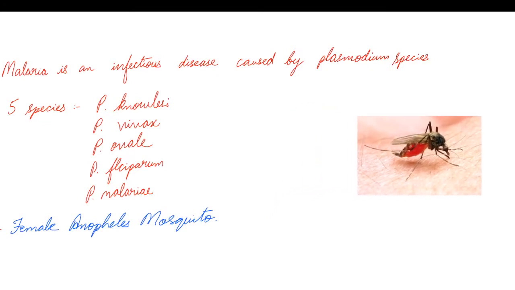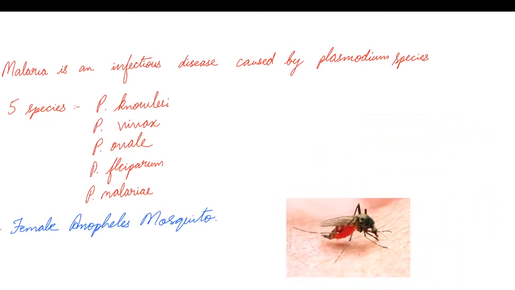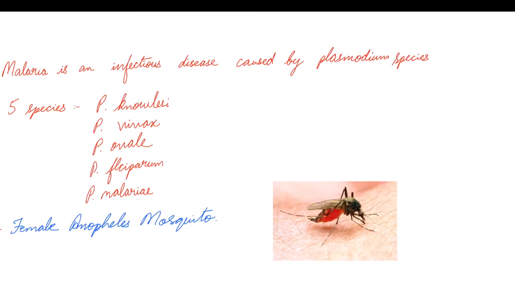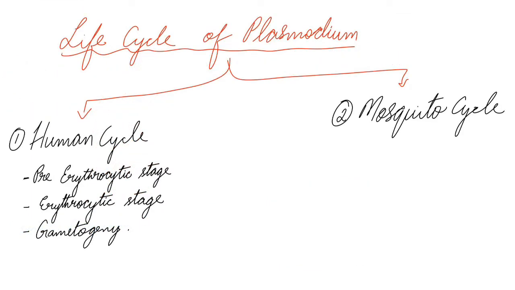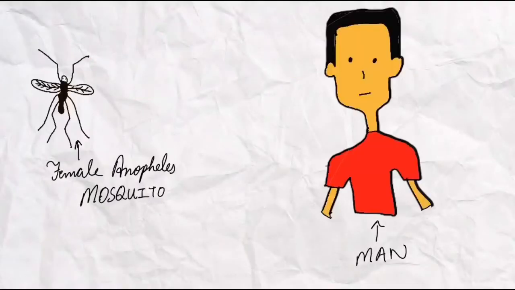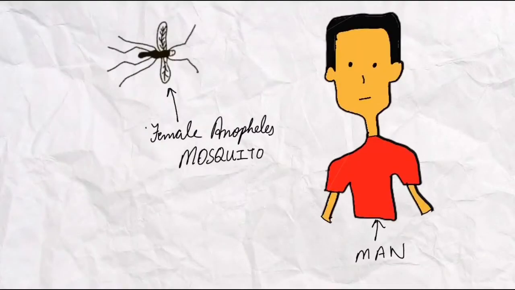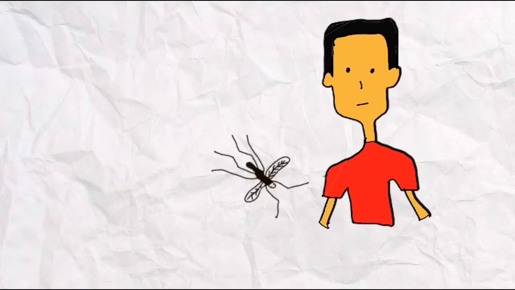Plasmodium species are mainly transmitted to humans through the female Anopheles mosquito. The life cycle of Plasmodium is mainly divided into 2 stages, the human cycle and the mosquito cycle. The human cycle is further divided into pre-erythrocytic stage, erythrocytic stage and gametogony. The cycle starts when the female Anopheles mosquito bites man.